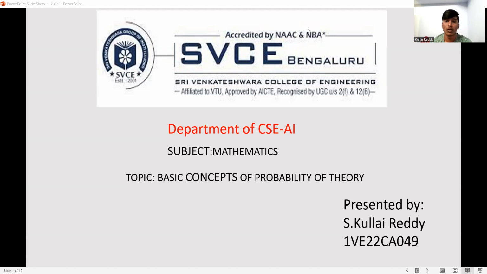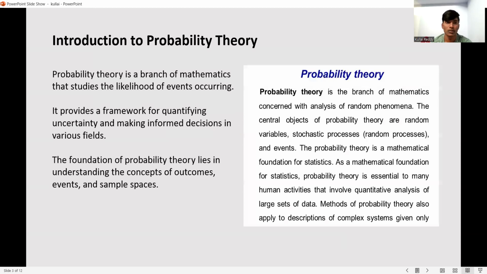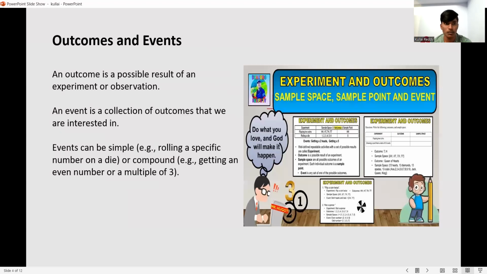Today I am discussing one topic in the subject of mathematics. And the topic is basic concepts of probability theory. And the first one, introduction to probability theory. Probability theory is a branch of mathematics that studies the likelihood of events occurring. It provides a framework for quantifying uncertainty and making informed decisions in various fields. The foundation of probability theory lies in understanding the concepts of outcomes, events, and sample spaces.